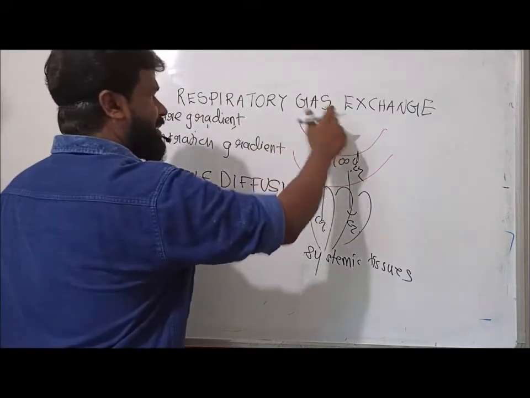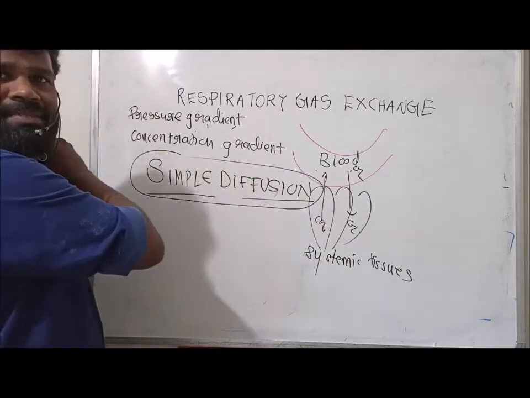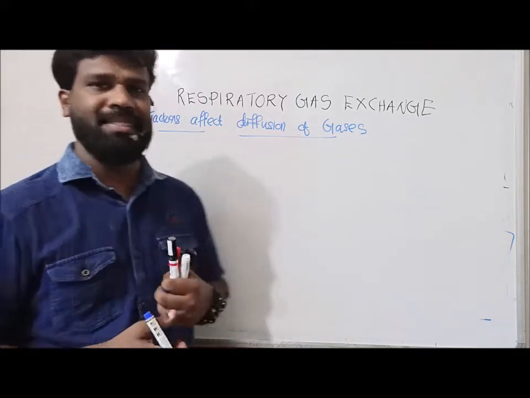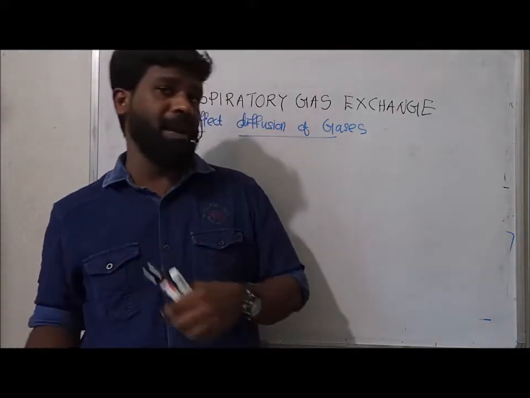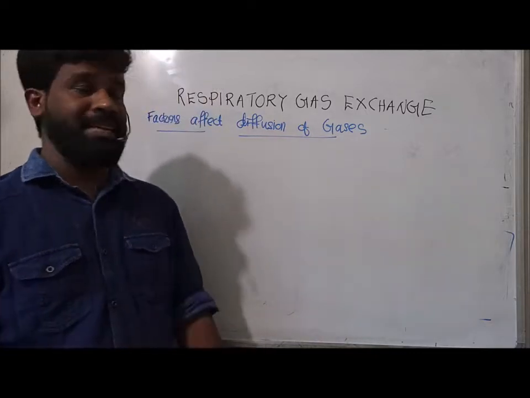Respiratory gas exchange takes place by simple diffusion. Several factors affect the rate of diffusion of gases between alveoli and blood and between blood and tissue.